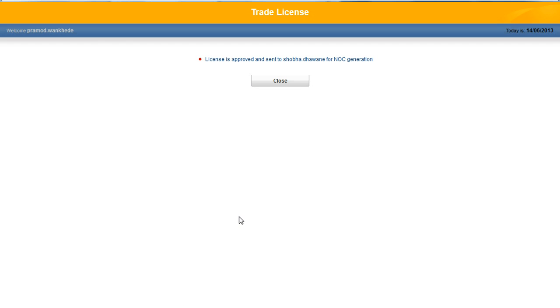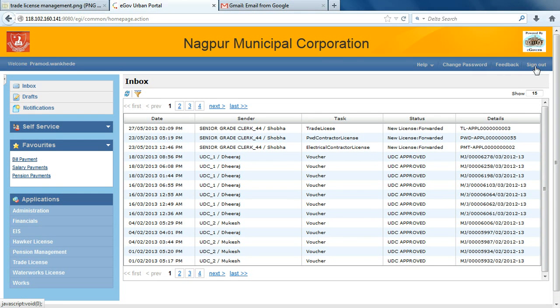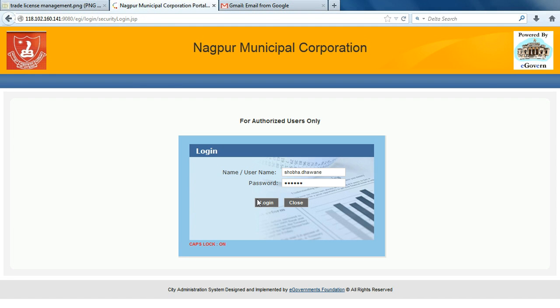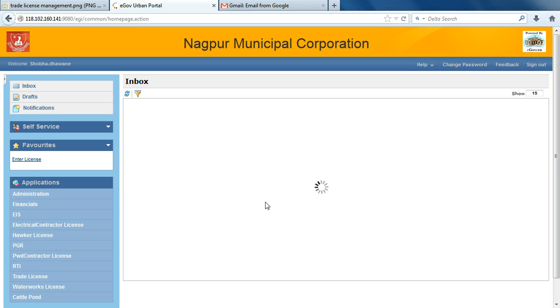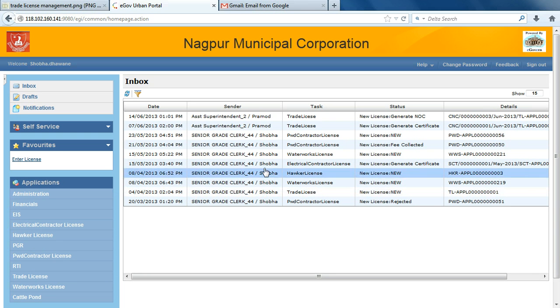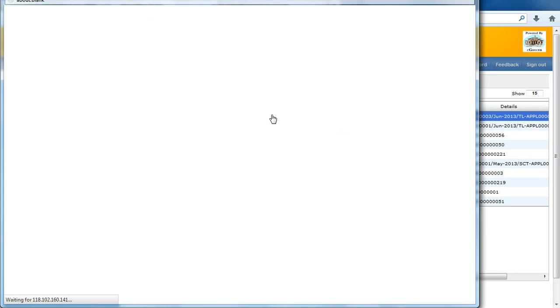The approved application will be forwarded to the creator of the license to generate provisional NOC. So here we can see the success message. License is approved and sent to creator for NOC generation. Now I am logging in to the application as trade license creator, opening the inbox application.